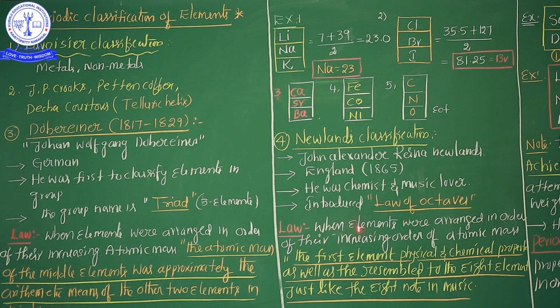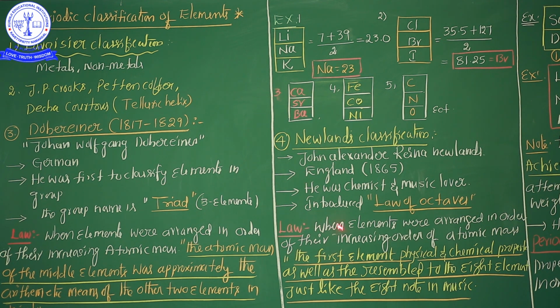When elements were arranged in order of their increasing atomic masses. Already I informed you that, up to Dmitri Mendeleev, every scientist tried to classify the elements based on the increasing order of their atomic masses. So keep it in your mind. The early scientists, Dobereiner and Newlands, arranged the elements in tabular form based on the increasing order of atomic masses.